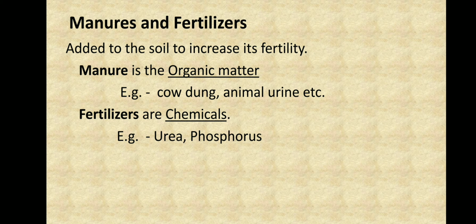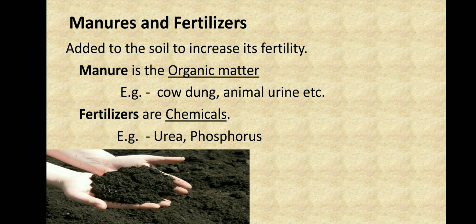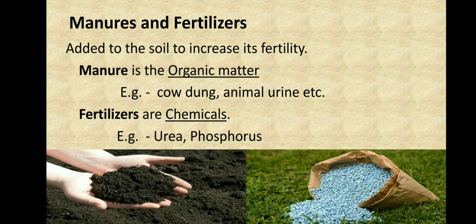So now we have an introduction to what manure is and what fertilizers are. This first picture shows manure, whereas the second one shows a fertilizer. Now we have to know the difference. Why are both used on the soil? Why can't only manure be used? Because it is organic, so why can't it be used alone?